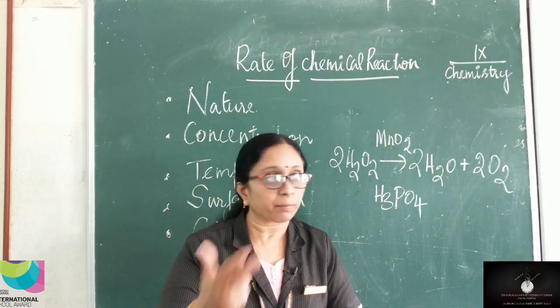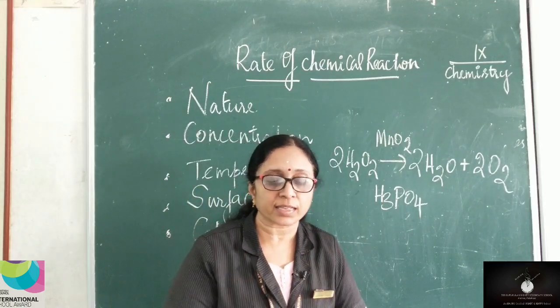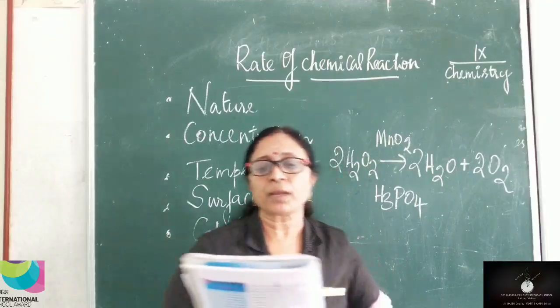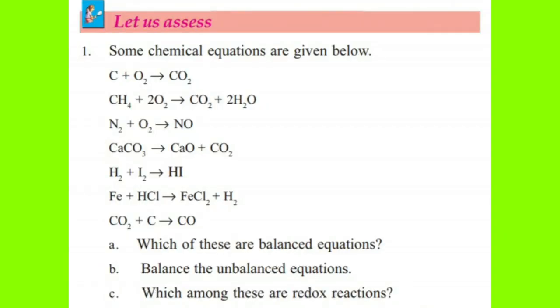One more part is left out, that is, let us assess. We will see. Some chemical equations are given below. C plus O2 gives CO2. So, you can see 7 chemical reactions are given there. So, children, this is the assignment for you. Which of these are balanced equations? If the equation is unbalanced, you have to balance it.